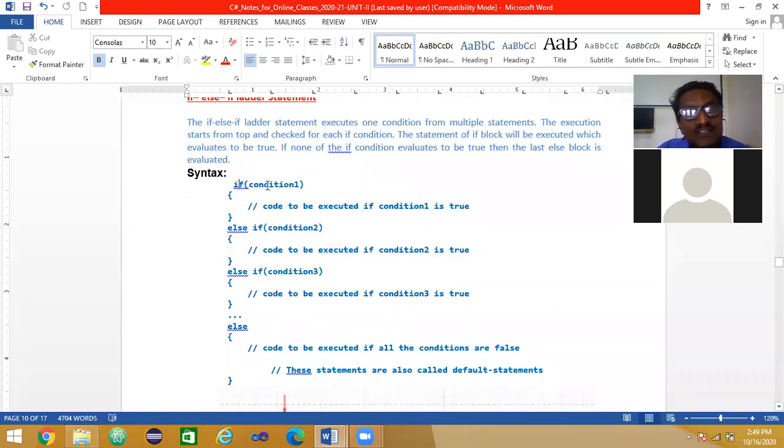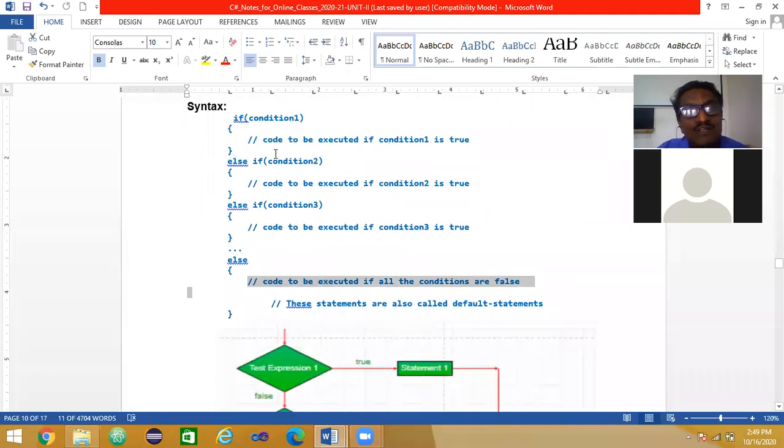If this condition is true, I enter into this block, execute and come out. If this condition is false, control comes to this else part. Again, there is a condition. If this condition is true, I enter here. If not, the else block. Again, there is a condition here. If it is true, I execute this. Else I skip that and then I enter here. Something like this.